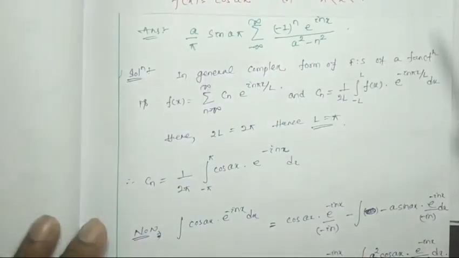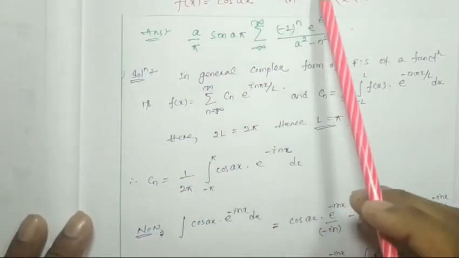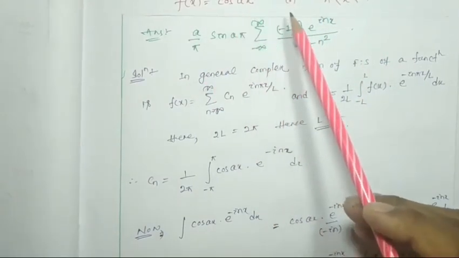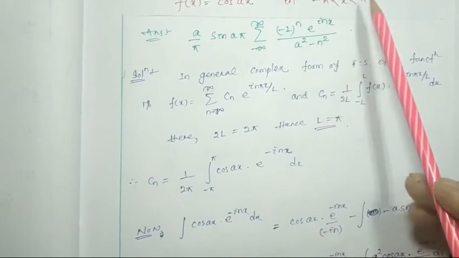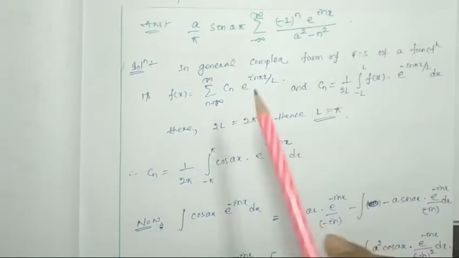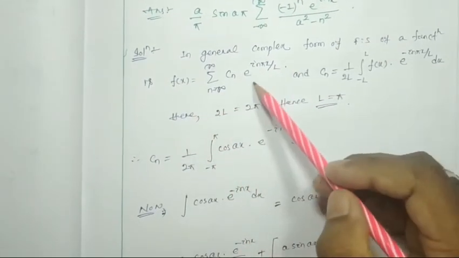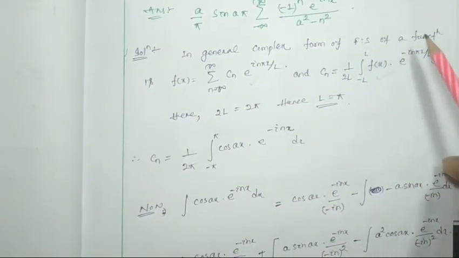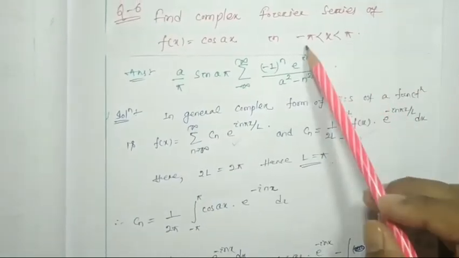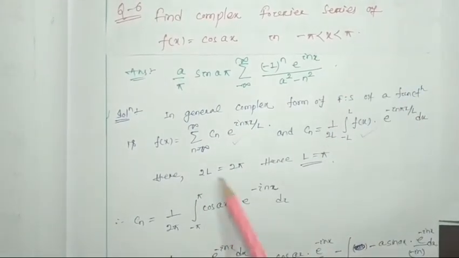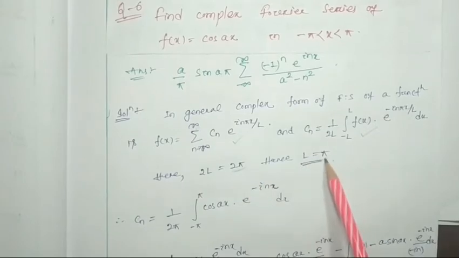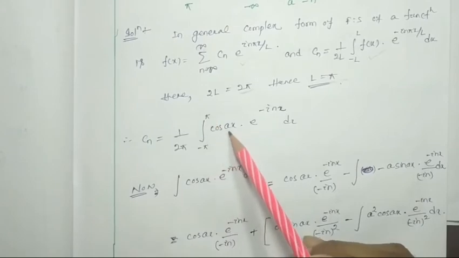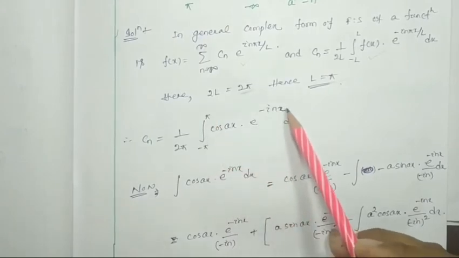The next question is: find the complex Fourier series of f(x) is equal to cos ax, from minus pi to pi. In the general form, the complex form of the Fourier series of any function can be written as this one. Cn is this one, and here you can see that it is minus pi to pi. So the length 2L is nothing but 2 pi. So hence L will be equal to how much? Pi. So Cn will be 1 by 2 pi, integral from minus pi to pi of cos ax into e to the power i n x dx.